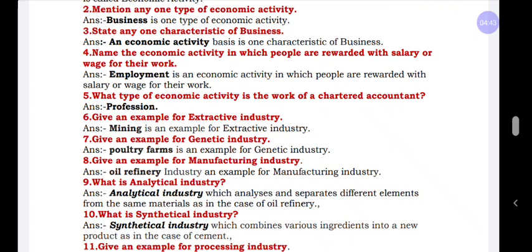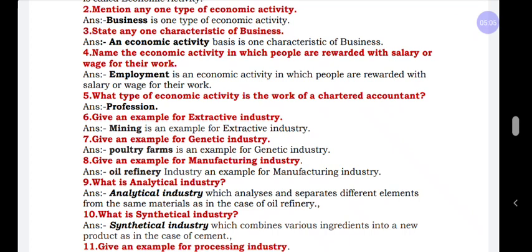The answer is employment. In business you earn a reward called profit. In profession you earn a reward called fees. But in employment we get a reward called salary or wages. The salary we get for 1 month, wages we get on a daily basis.